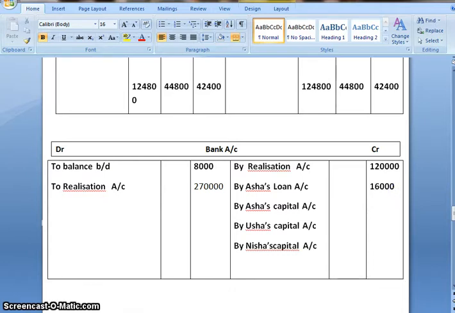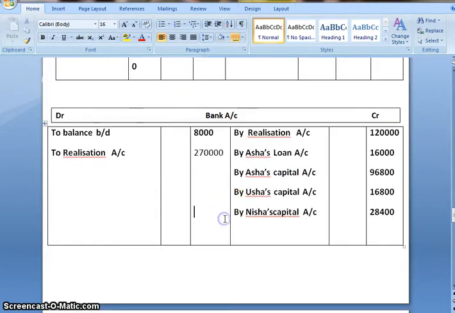By Asha's capital 96,800, Usha's capital 16,800, and Nisha's capital 28,400. When we add debit side of bank account, we get the total as 2,78,000. On adding the credit side as well, we get the total as 2,78,000. Our bank account is tallied.